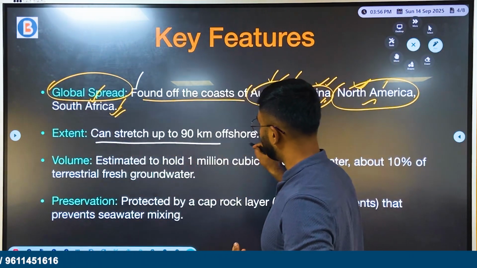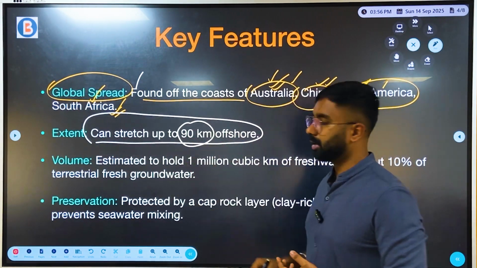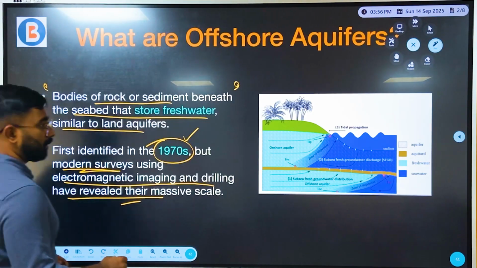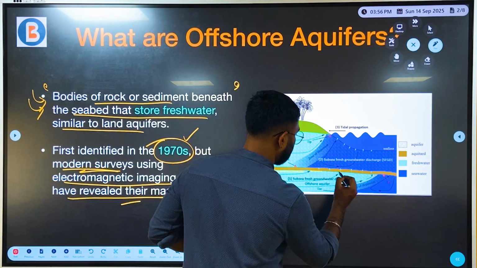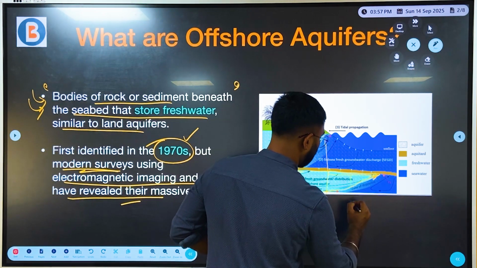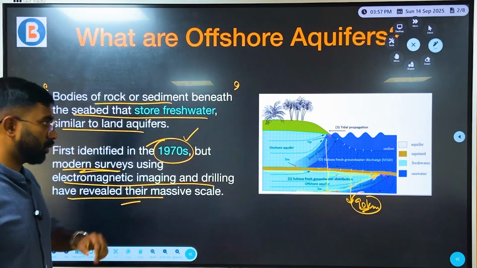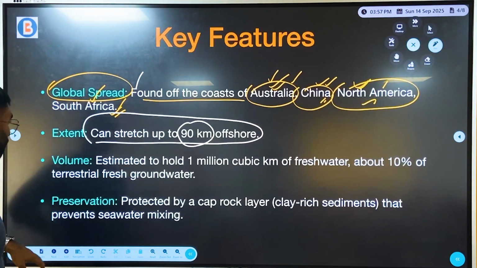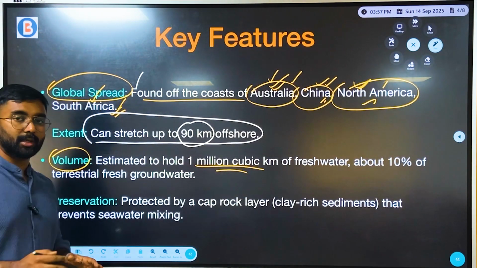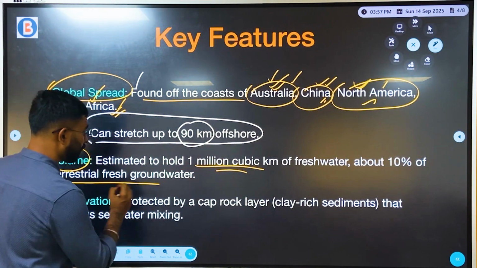Talking about the key feature of an offshore aquifer, it can stretch up to 90 kilometers offshore. This offshore aquifer can reach, or even cross, 90 kilometers outside the coastal belt, which is an important feature of the offshore aquifer. Talking about its volume, it can hold a capacity of 1 million cubic kilometers of fresh water, which is equivalent to 10% of terrestrial fresh groundwater.